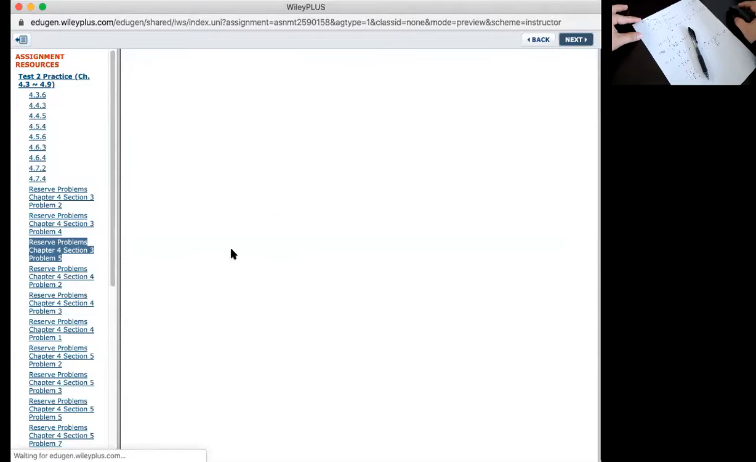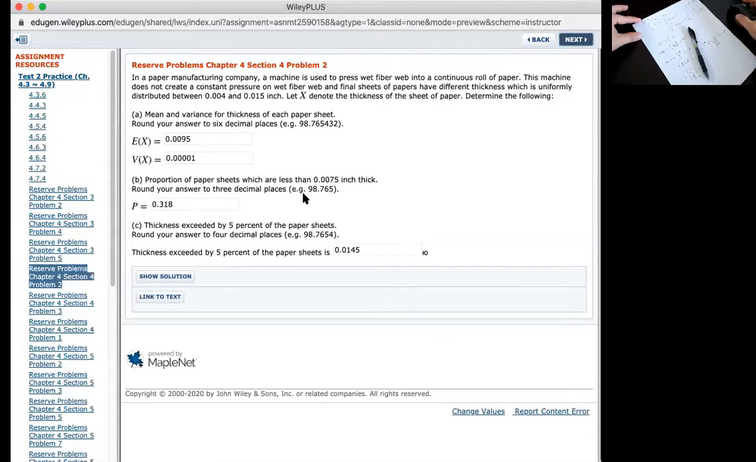Okay, and then 4.4. In a paper manufacturing company, a machine is used to press fiber web into a continuous roll of paper. This machine does not create a constant pressure on the wet fiber web, and finished sheets of paper have different thickness, which is uniformly distributed between 0.004 and 0.015 inches. Let X denote the thickness of the sheet of paper. Determine the following.